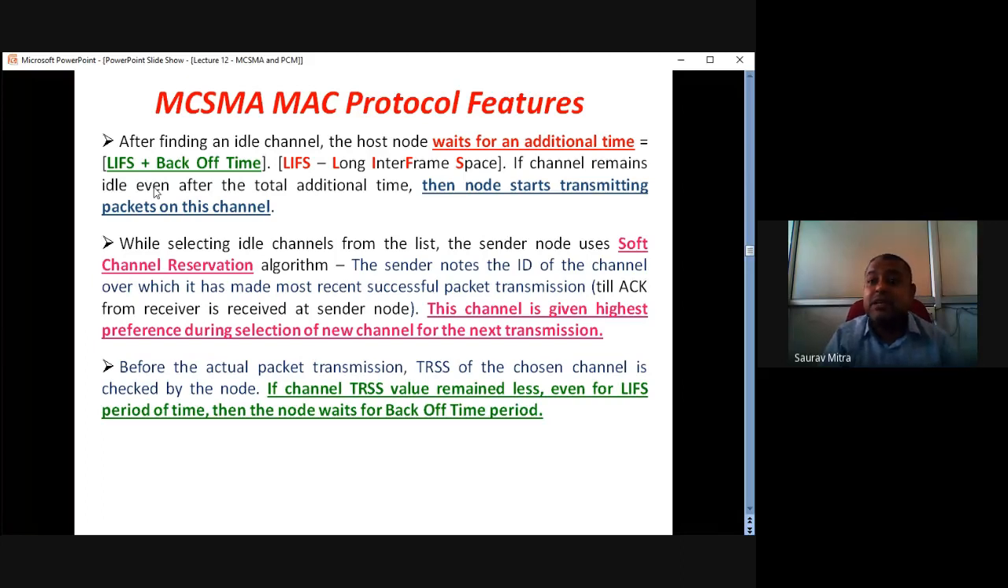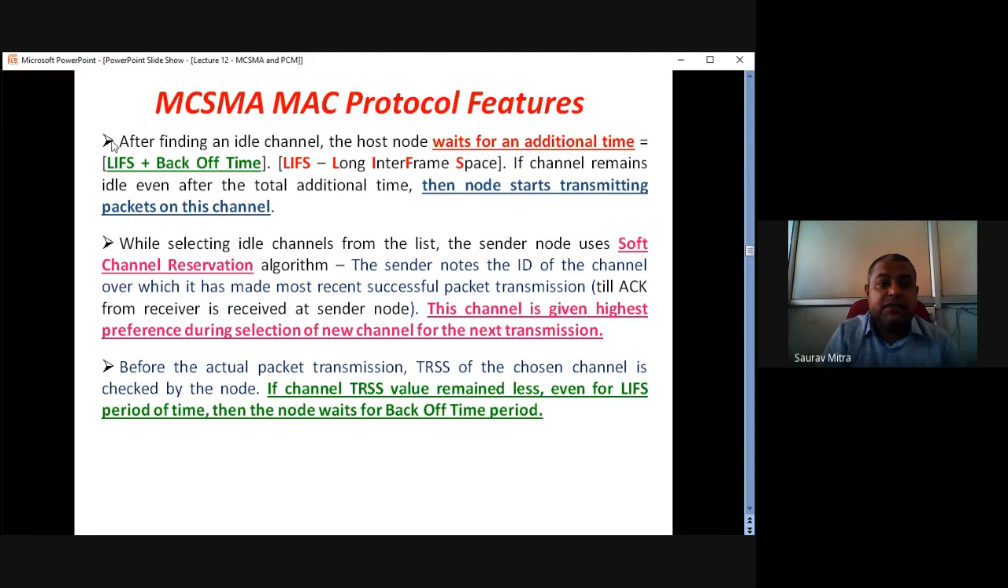Exactly at that time comes the importance of back off time. As soon as during the LIFS period some carrier comes in the link, the back off time is triggered, and initially back off time was 3 milliseconds. Now as soon as during LIFS a new TRSS is sensed which is greater than ST, the back off time will become more. In the BEB algorithm we have seen that the back off time becomes double after every waiting.